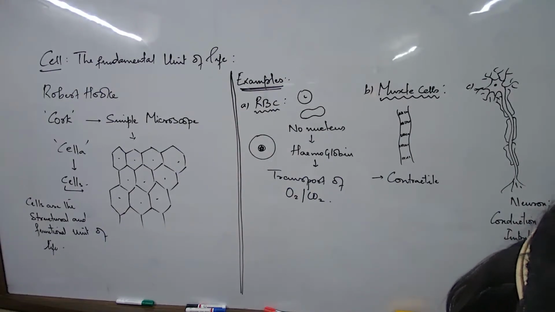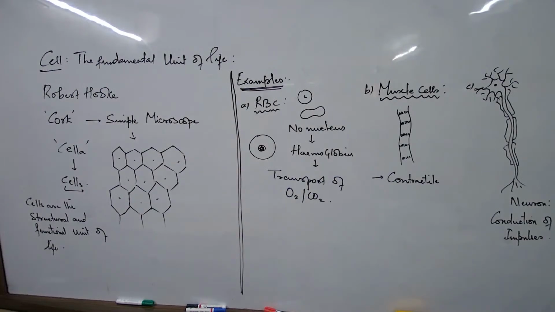Next sentence. Cells of similar structural features group together to form a specific kind of tissue. Full stop.